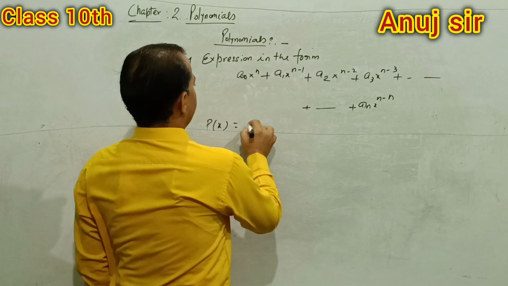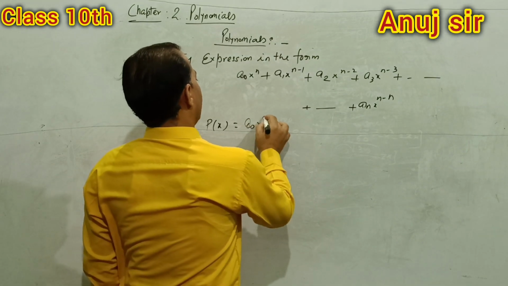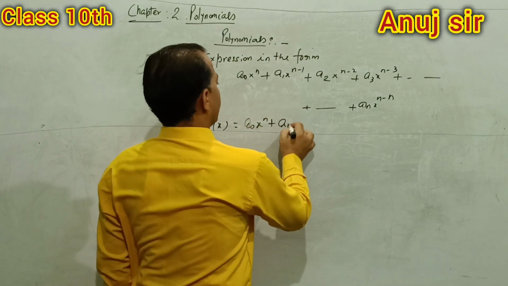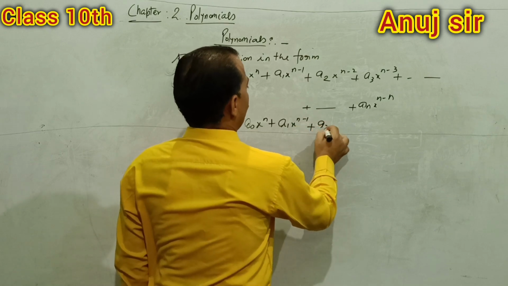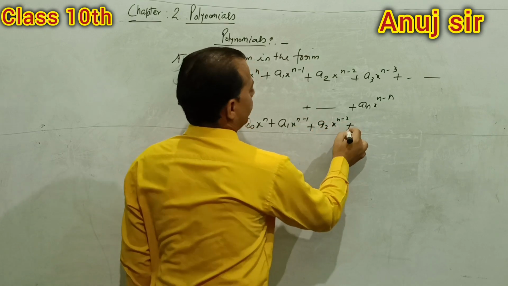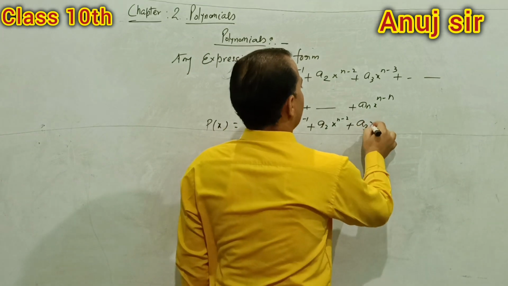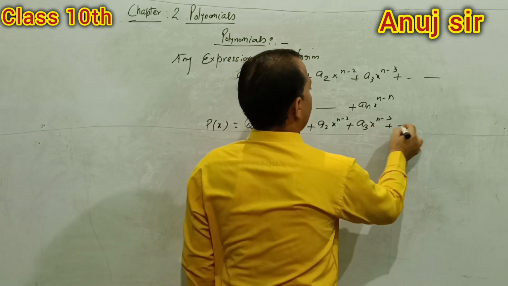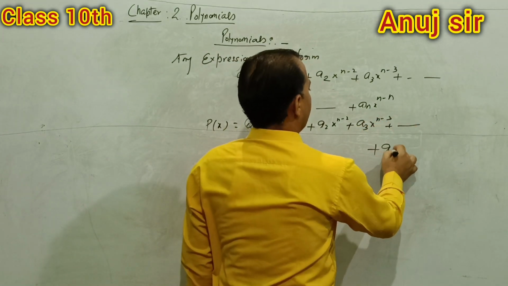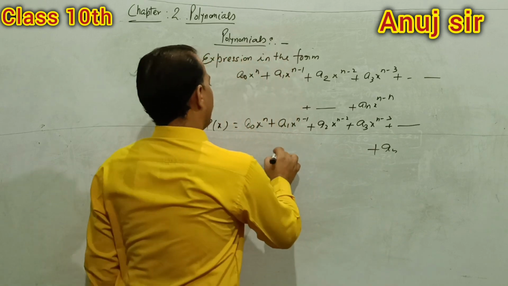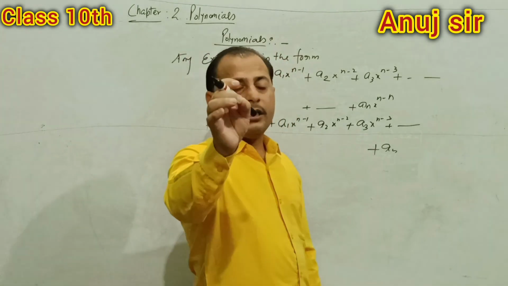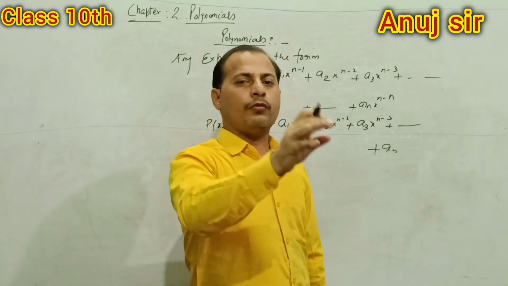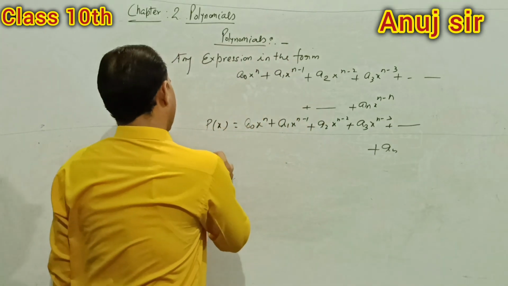p(x) equal to a0 x to power n plus a1 x to power n minus 1 plus a2 x to power n minus 2 plus a3 x to power n minus 3, in the last an. First of all, I am giving you an example.